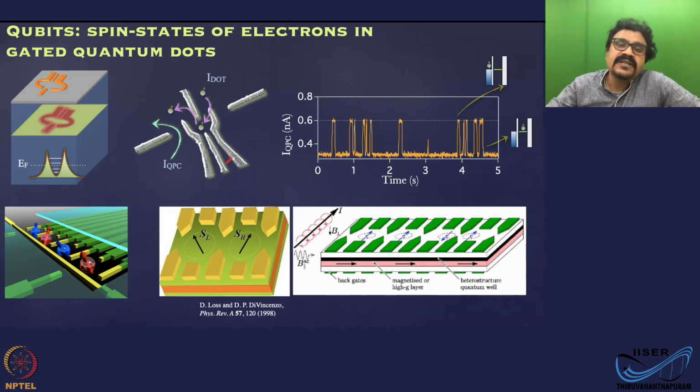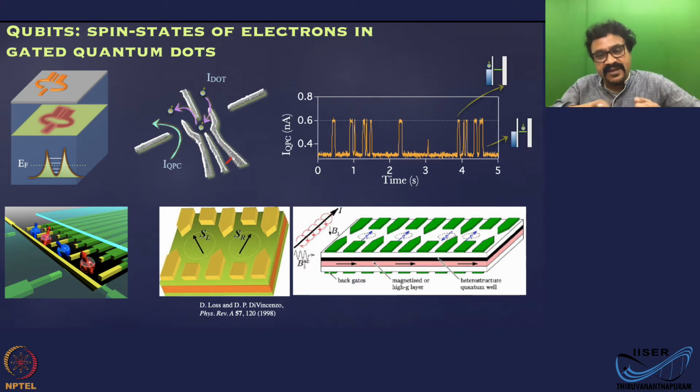So based on this framework, Loss and DiVincenzo proposed that the spin states of electrons trapped in these quantum dots, these gated structures, can host qubits. The important point is these are gated devices, so it's a scalable architecture.